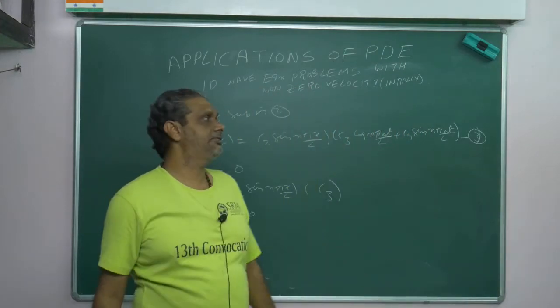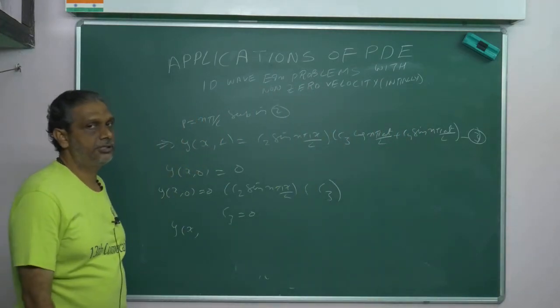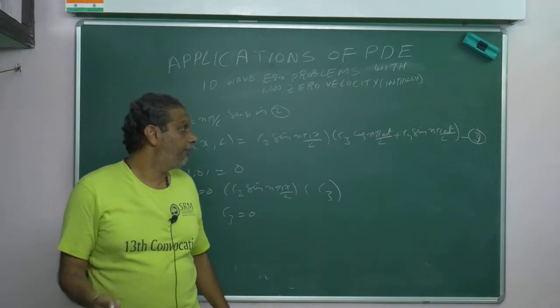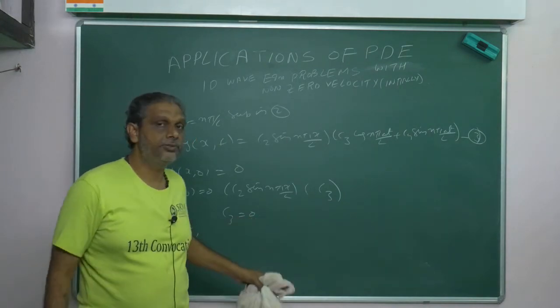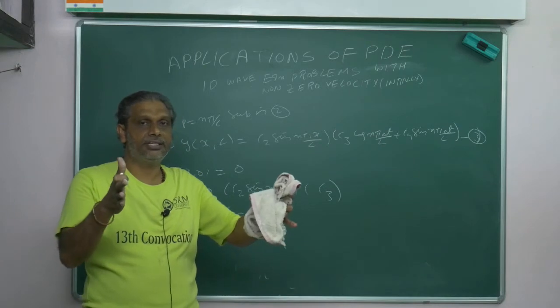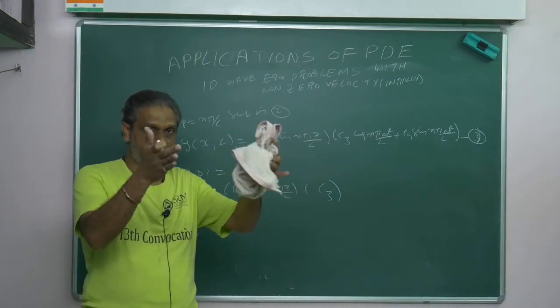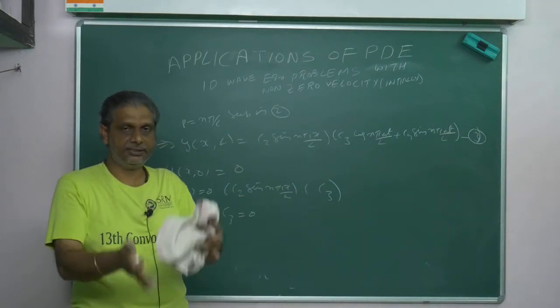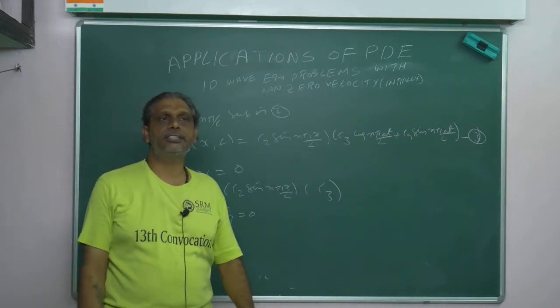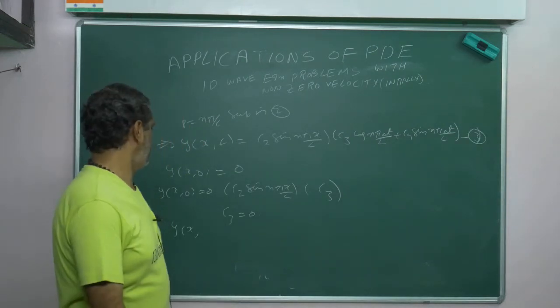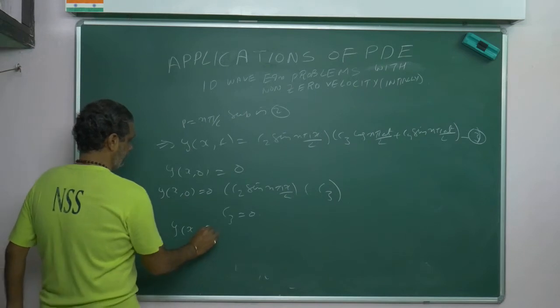For non-zero velocity conditions, same story: C1 is equal to 0, p is equal to n pi by L, but C3 is equal to 0. Like this you can revise the problem. This is the equation, this is the condition, this is the condition, this is the condition. I will reach the final stage. That is the way of doing. So then what will I get?